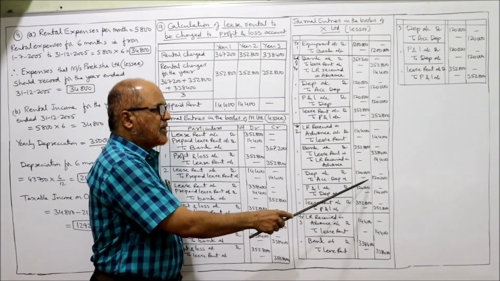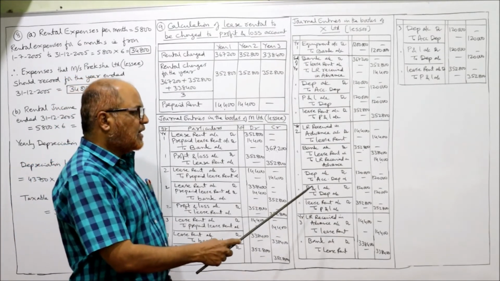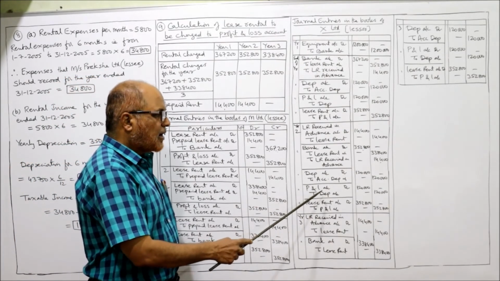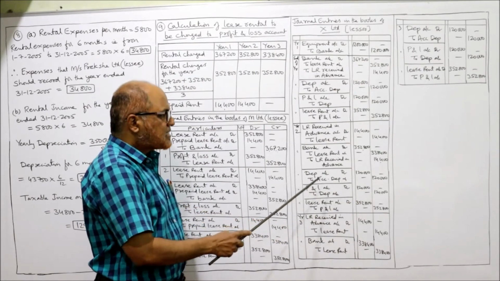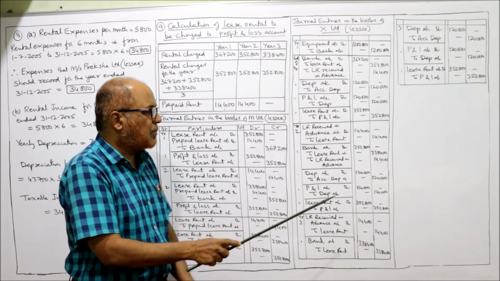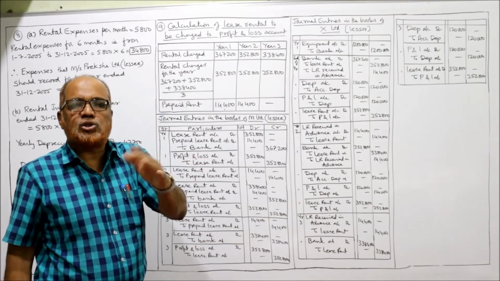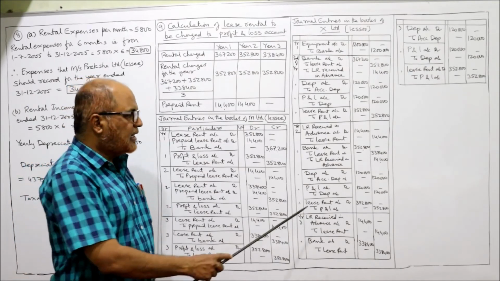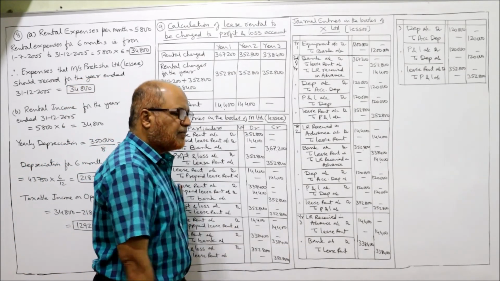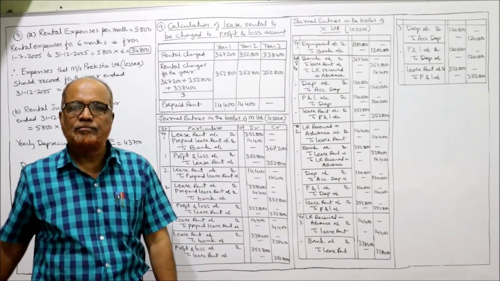Depreciation to accumulated depreciation 1,20,000, being the depreciation provided. Now transfer the depreciation to P&L account. P&L account debit to depreciation. First depreciation debited, here depreciation credited. It is closed by transferring to P&L account. Next, lease rent. Transfer the lease rent also to P&L account every year. So lease rent account debit to P&L account 3,50,800. Being the lease rent transferred to profit and loss account.